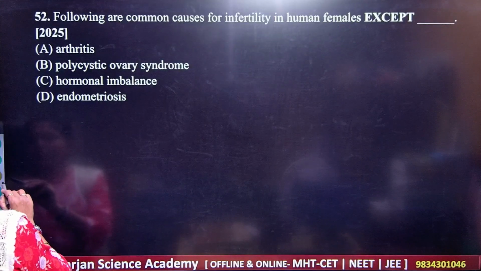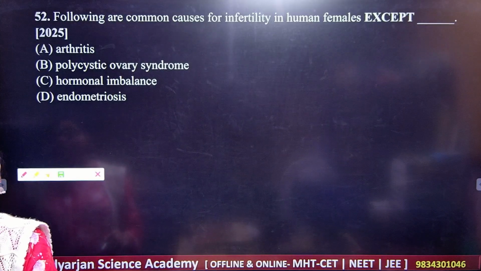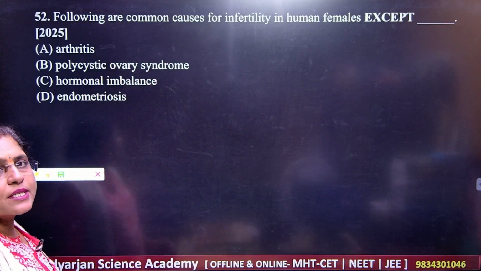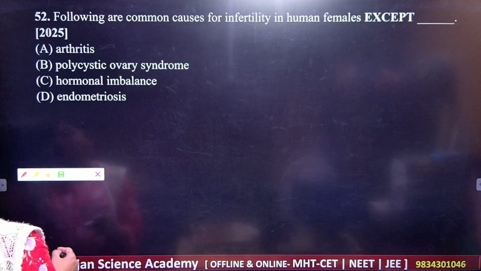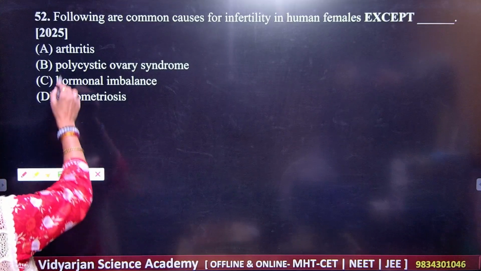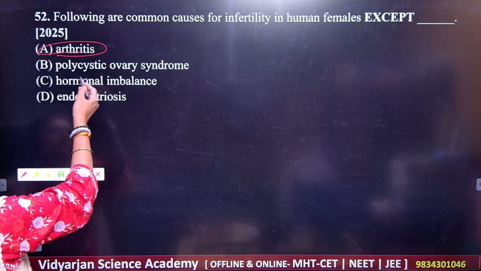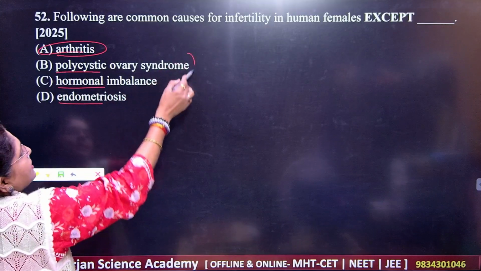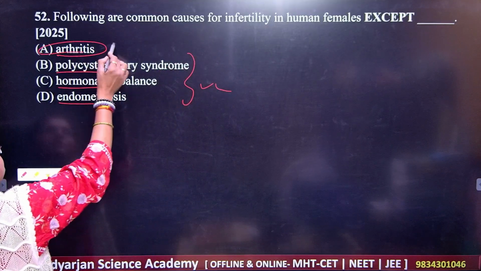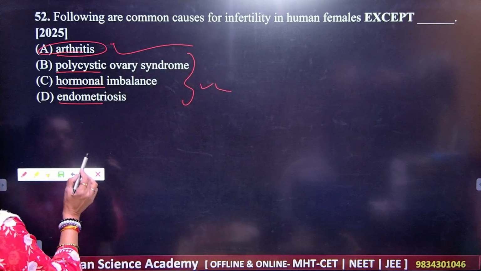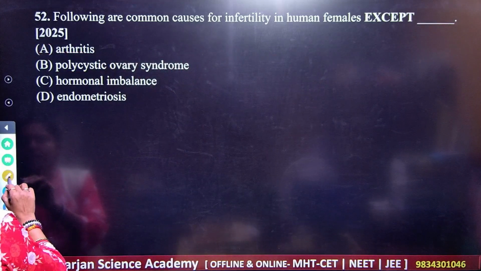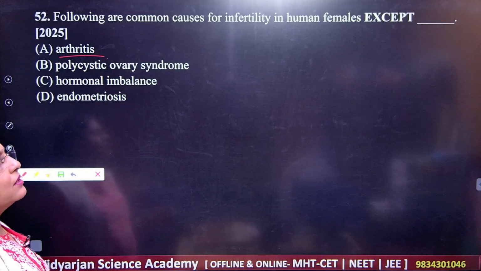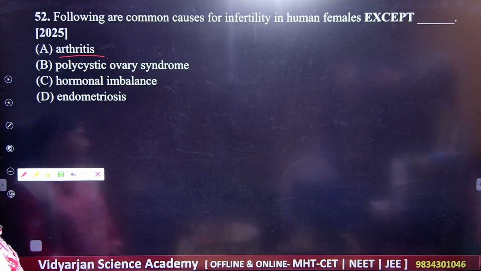Next, question number 52, the last one. Following are the common causes of infertilities in female except, so here that is arthritis, because the rest of this, PCOD, hormonal imbalance and all, these are the things here, but this is your correct answer. Okay, what will be your correct answer here? That is arthritis. Though arthritis is there, it doesn't make any such difference. Okay, so this is the correct answer.